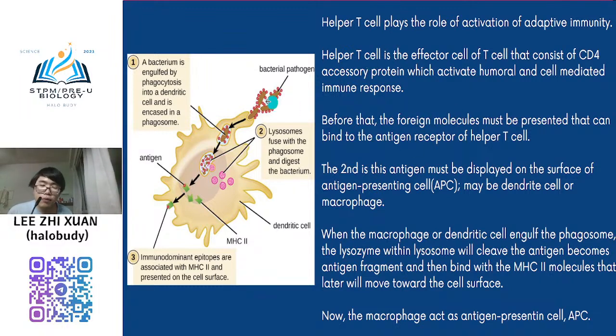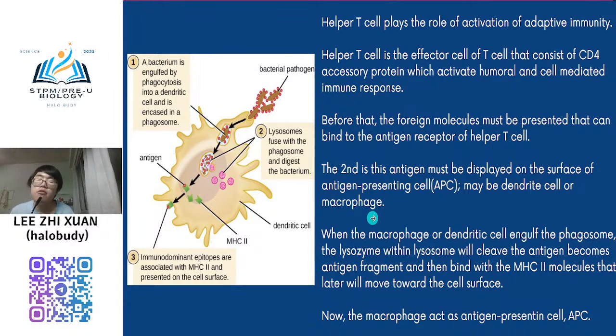There is another process before that. You need to have the antigen presenting cell first. So what are antigen presenting cells? Antigen presenting cells are actually macrophages or dendritic cells. In our syllabus, you just need to know about macrophage first. Macrophage can play the role of antigen presenting cell.